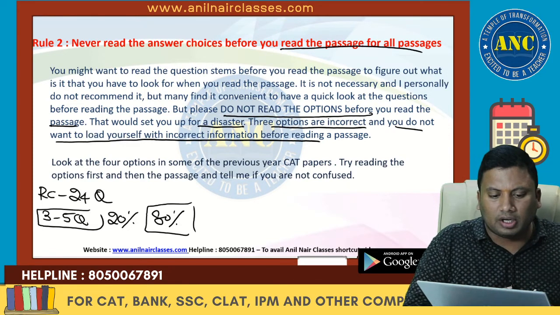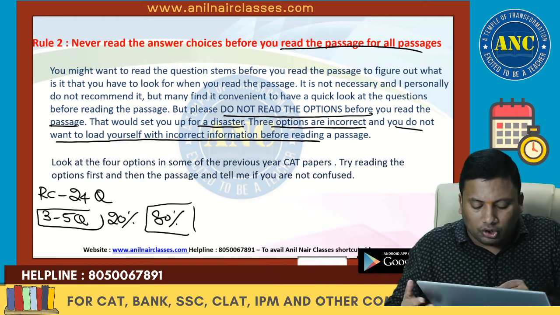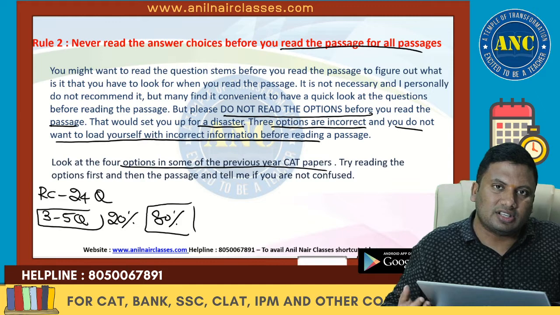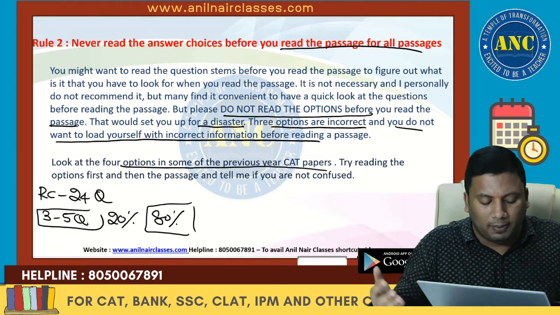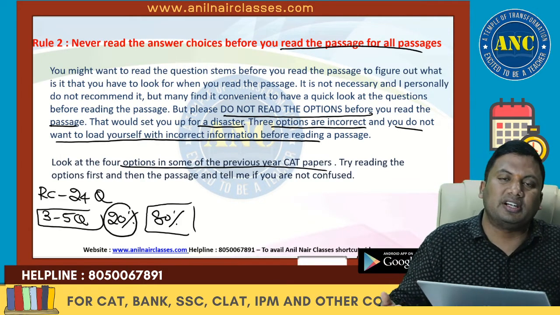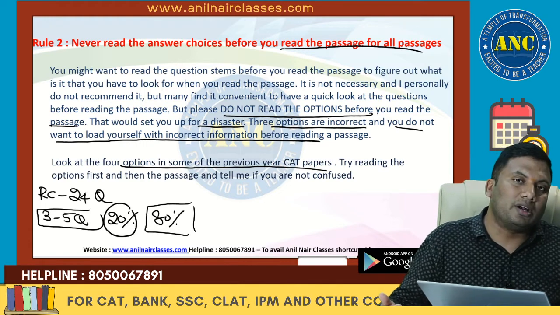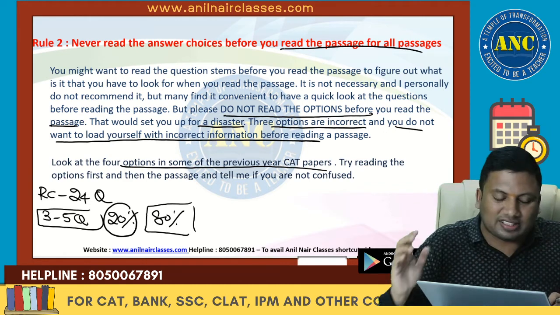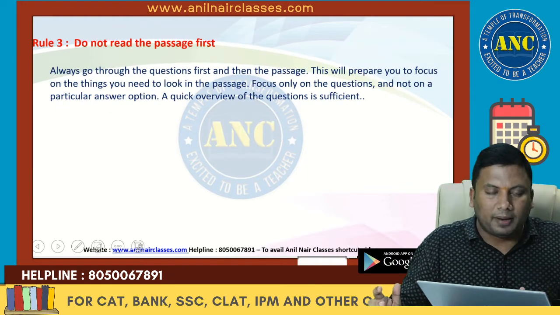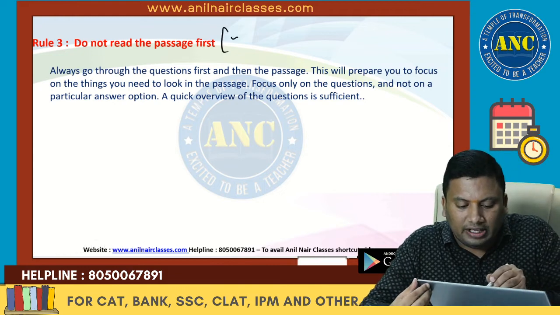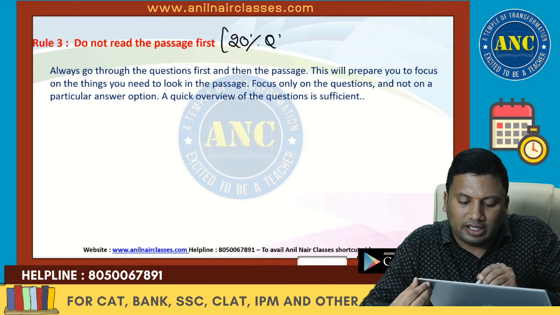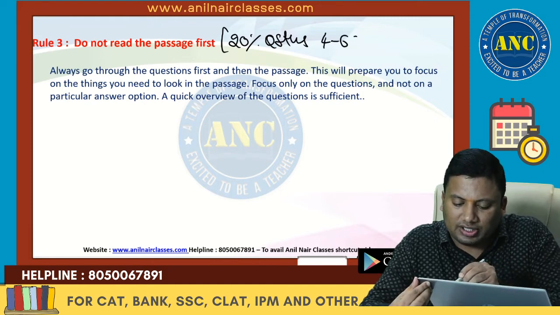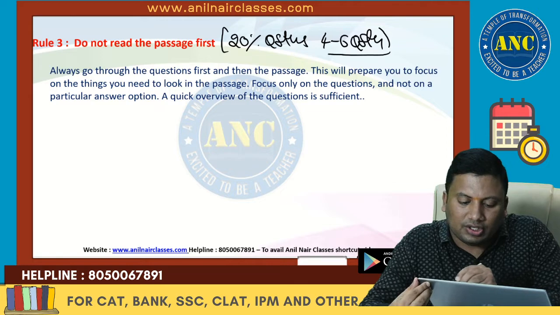In case you want factual information, go through the previous year CAT papers and try to solve the previous year RC passages using answer options. Probably not more than 20% of the questions in RC, you can solve by using answer options. I hope it is clear. Kindly check yourself by going through the previous year CAT papers. Of course, 20% of the questions, more or less 4 to 6 questions, there is a good probability that you will get it.